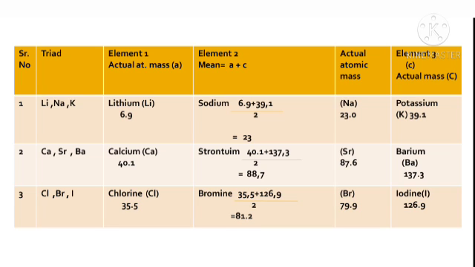Likewise, we have the second triad: calcium, strontium, barium. Here we see that calcium has atomic mass 40.1, barium has atomic mass 137.3, and strontium has mass about 87.6. If we take the arithmetic mean of the first and third elements, it is found to be about 88.7.